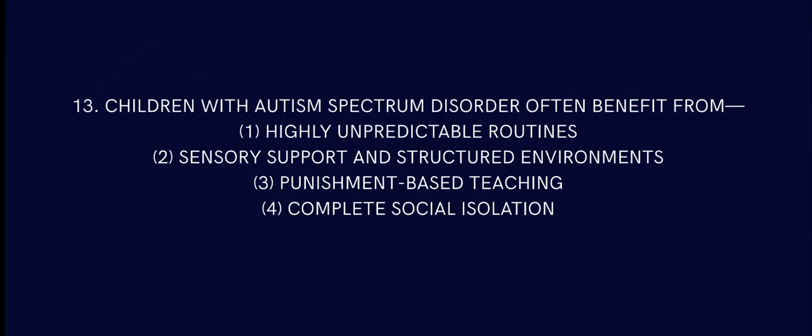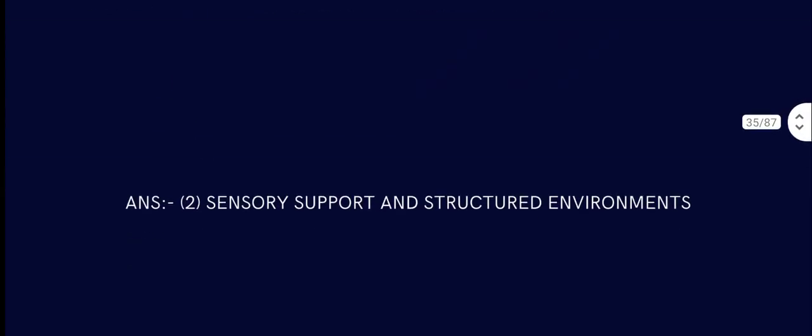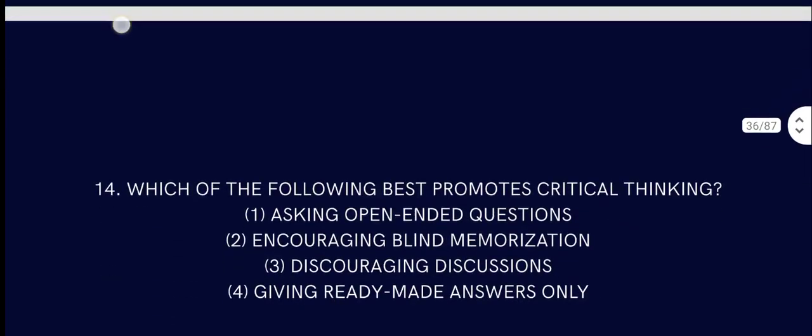Question number 13. Children with autism spectrum disorder often benefit from what? Highly unpredictable routines, sensory support and structure, punishment-based teaching, or complete social isolation. Autism spectrum disorder is a brain disorder. So a child benefits from sensory support, right? A structured environment, not something unpredictable, which is very destructive for them. So the answer is two: sensory support and structured environment is your answer.